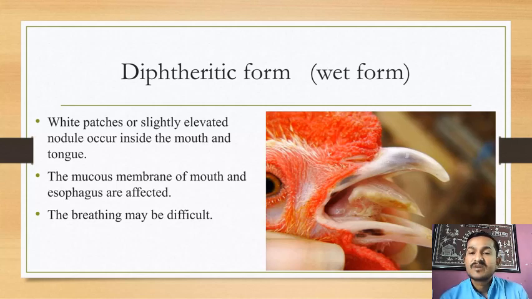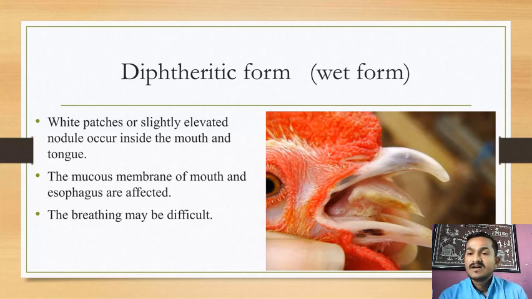Birds suffer from breathing difficulty, meaning birds show difficulty in inhalation or exhalation. Why? Because this form majorly affects the esophagus, and the esophagus is the common opening for air as well as feed. Clear? So that's why birds suffer from breathing difficulty.